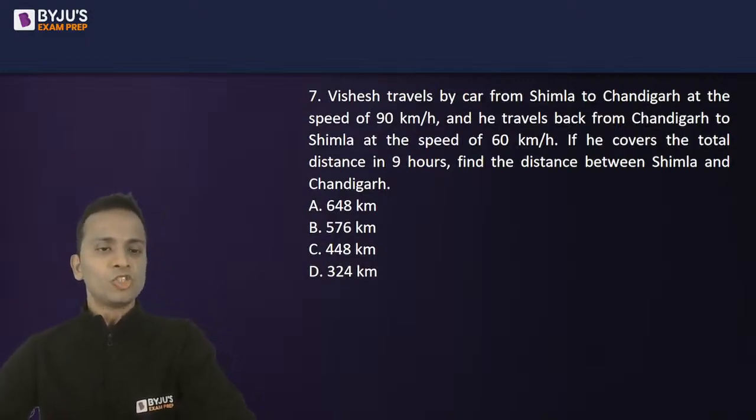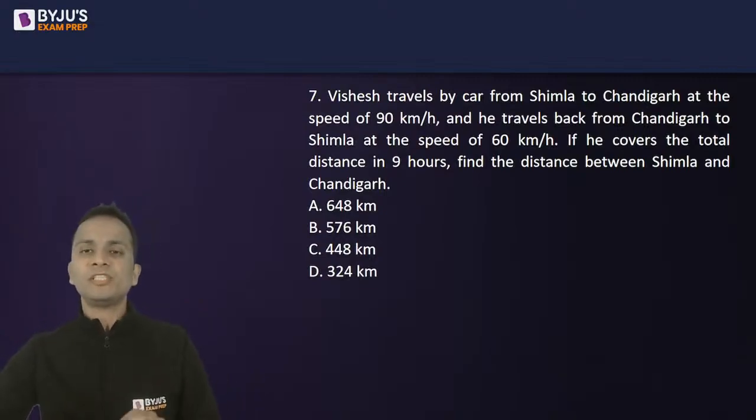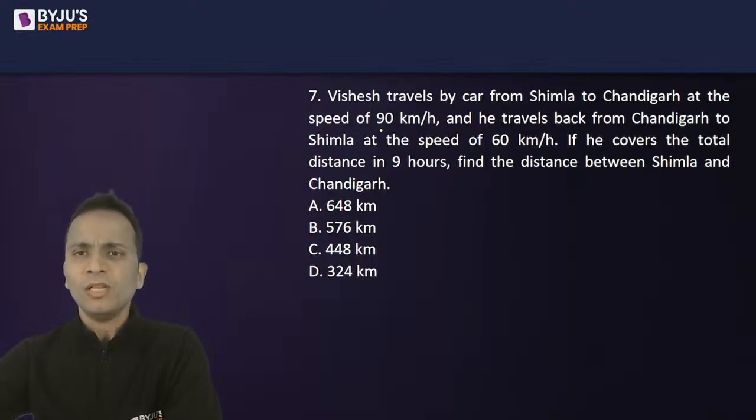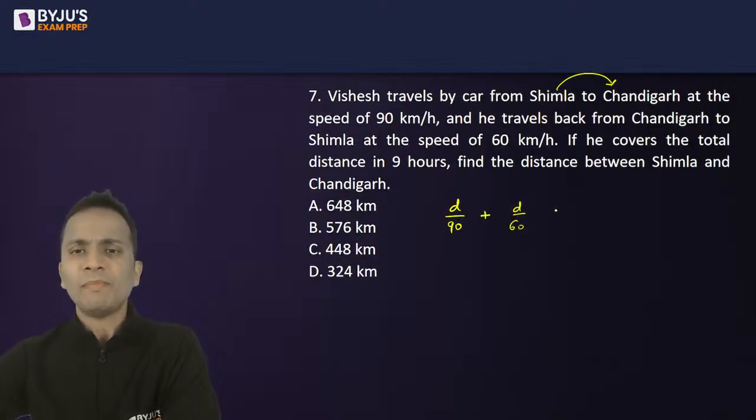Okay. So I will assume that the distance between Shimla and Chandigarh is D. First of all, from Shimla to Chandigarh, time taken will be distance upon speed. And then from Chandigarh to Shimla, the time taken is D upon 60. Now the total time taken is 9 hours. Solve the equation and get your answer.